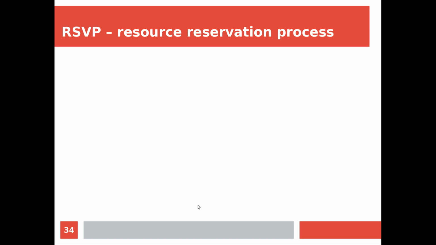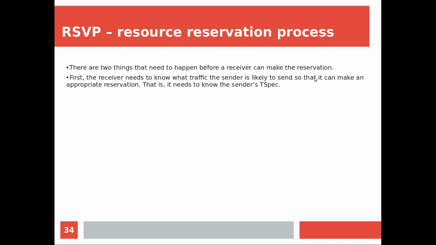Now how is this resource reservation happening? There are two things that need to happen before a receiver can make a reservation. First, the receiver needs to know what traffic the sender is likely to send so that it can make an appropriate reservation. So depending on the type of traffic from the sender, you have to make your reservation, whether it is a guaranteed service or a controlled service. Accordingly, the reservation is to be done.